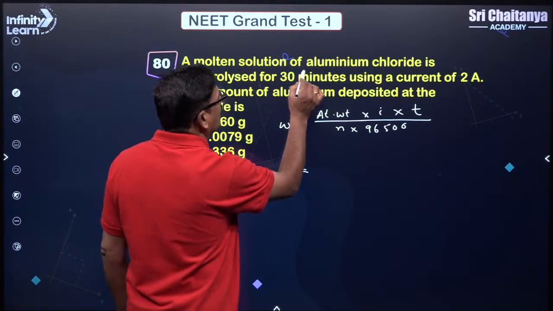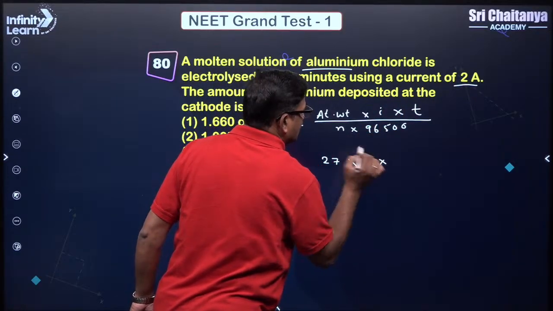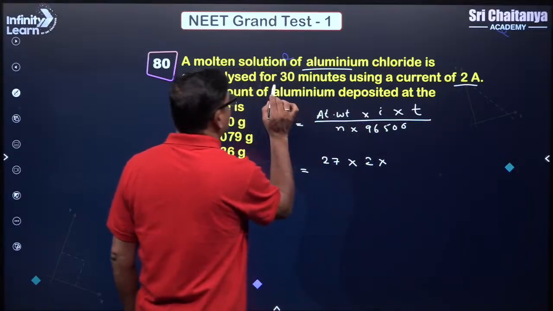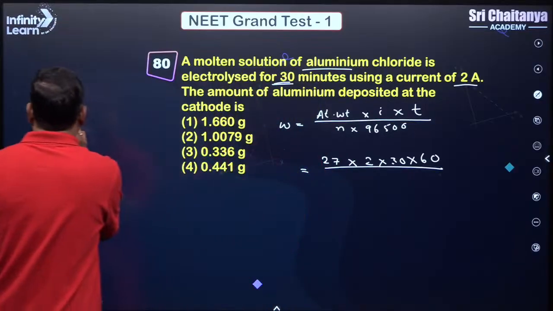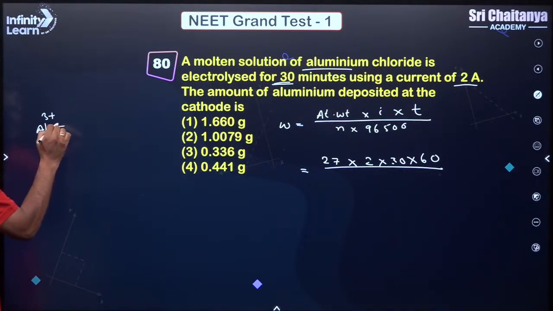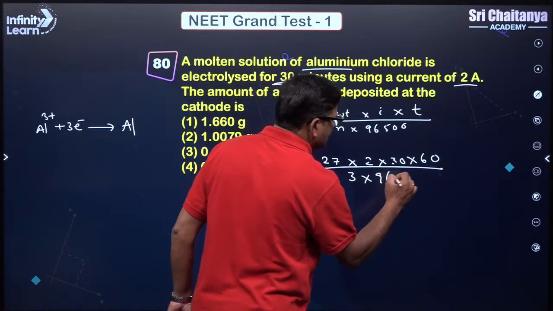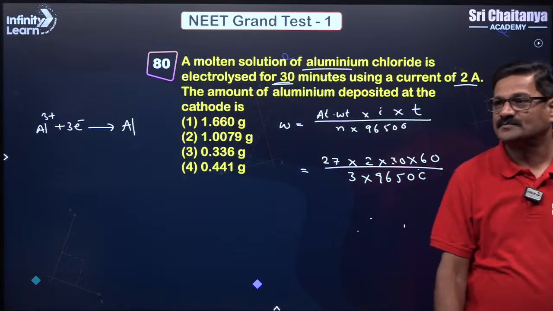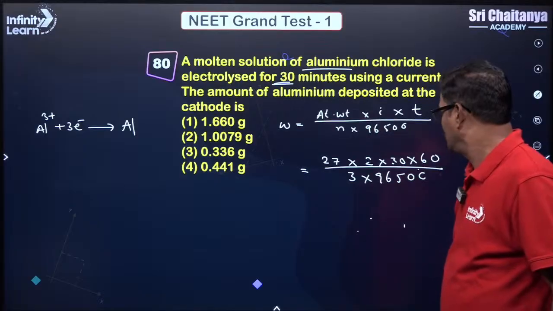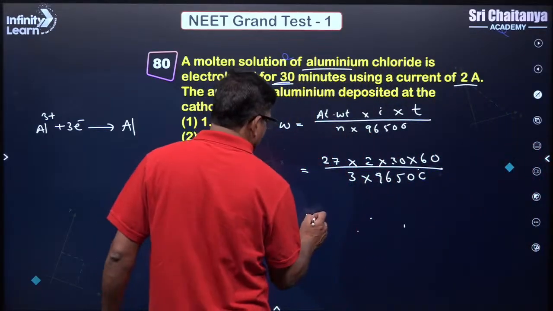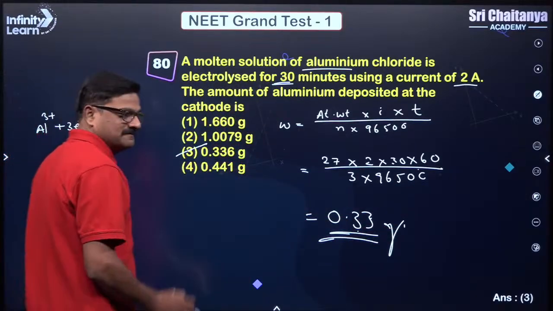So the atomic weight of aluminum is 27, into I, which is 2 ampere, and T, which you have to take in seconds, 30 into 60. Aluminum chloride gives Al3+, which takes 3 electrons to give aluminum, so n is 3, upon 96,500. Understand? Now if you solve, you are going to get something like 0.33. Check the answer. It is going to be 3.